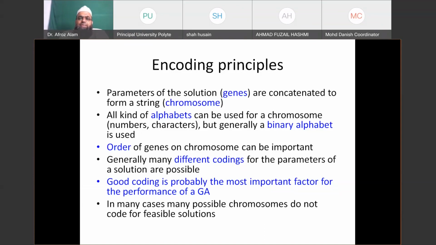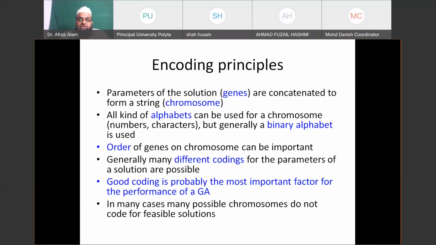All kinds of alphabets can be used for a chromosome, that is numbers, characters, even binary numbers, 0101. Sometimes it may complicate your formulation. It depends on the problem. The order of genes on a chromosome can be important. Yes, order will be important. As discussed so far, our first column represents the variable x1, and the second column represents the variable x2. So this order is very important.